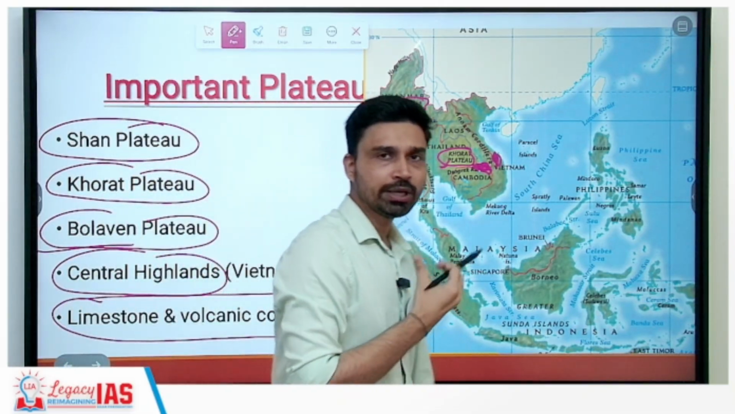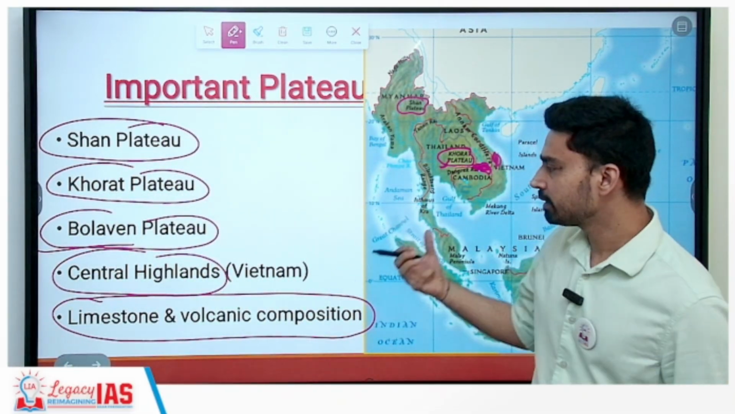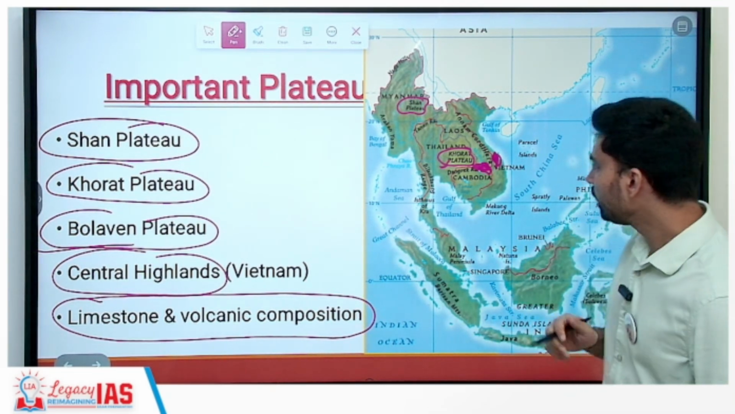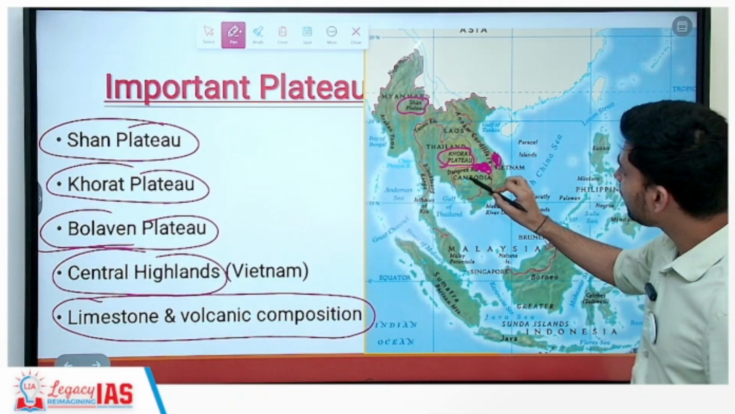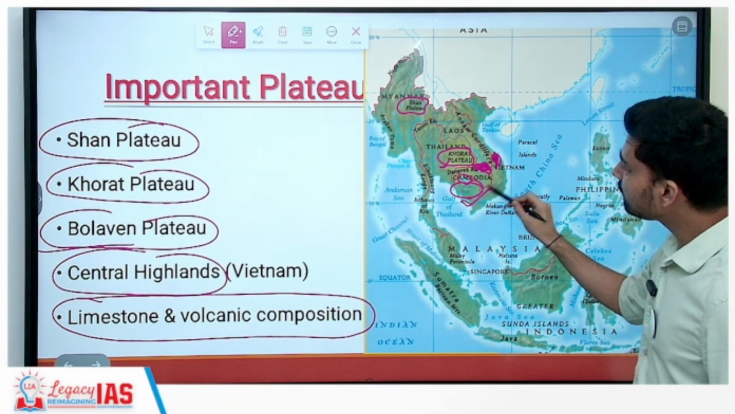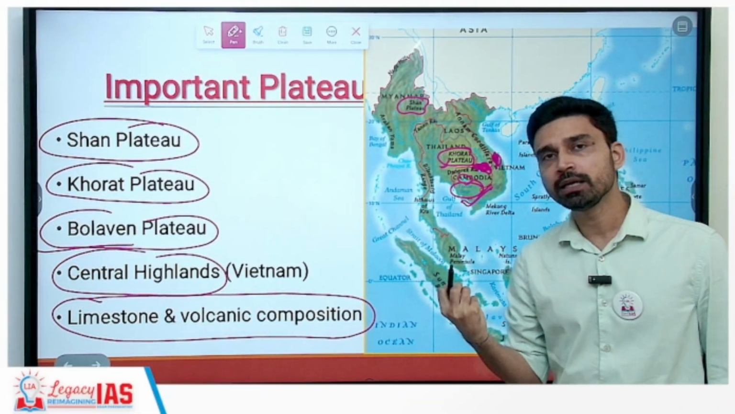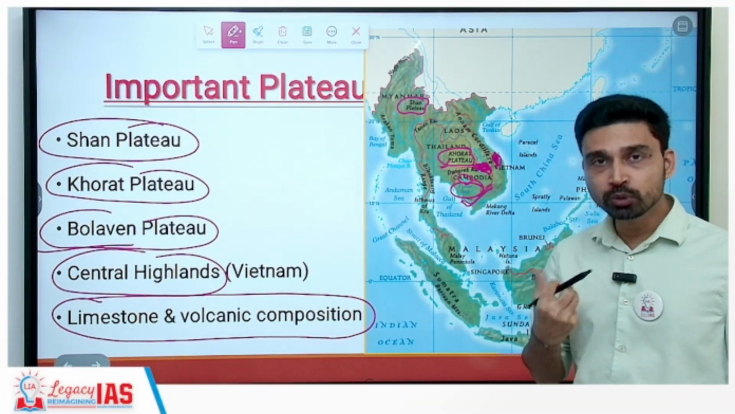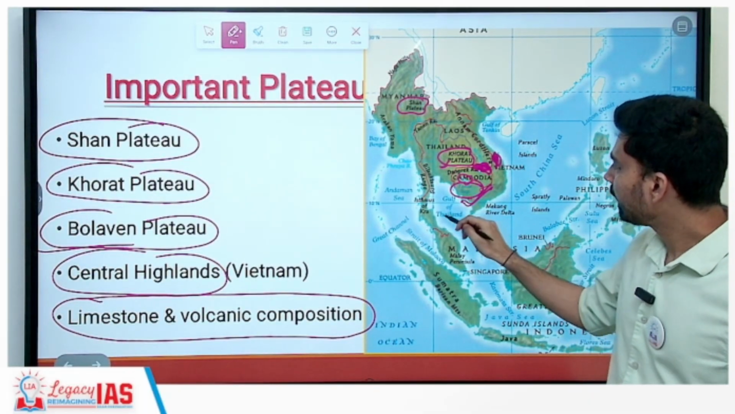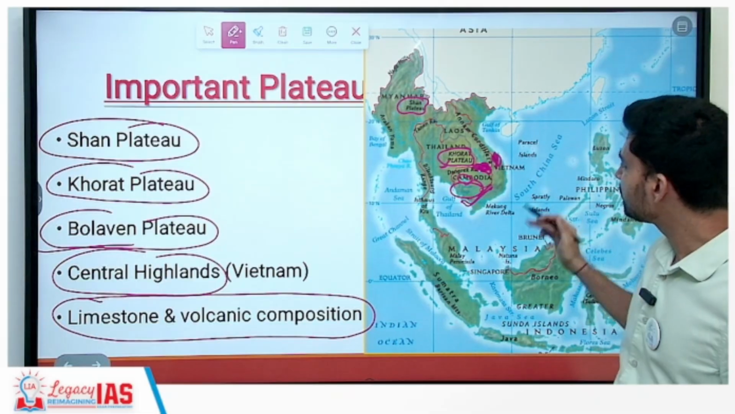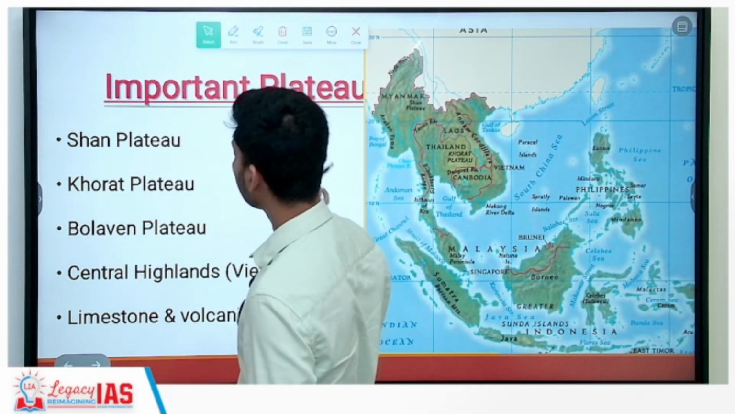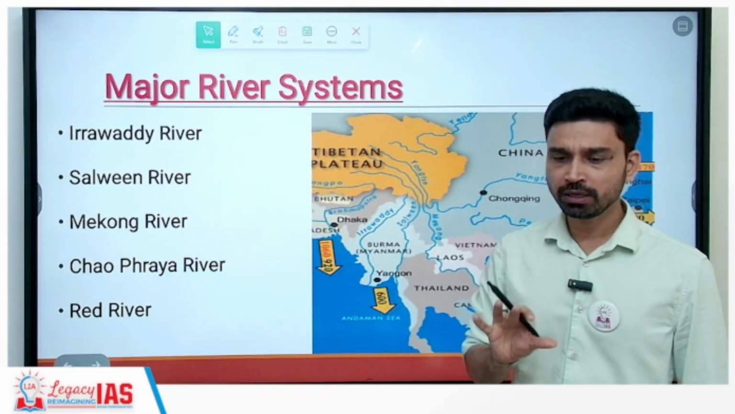The plateaus are made up of sedimentary rocks such as limestone, and they also have volcanic composition. Interestingly, here you can see a very important lake you would find in the central part of Cambodia. This lake is called Tonle Sap Lake. Very, very important, we can say famous from the tourism perspective. A lot of tourists flock to this lake. So Tonle Sap Lake you will find here, and then around that you will have numerous lakes you can see, and the Mekong River Delta further to the south. So plateaus, I hope you understand what the important plateaus are and where they are located.